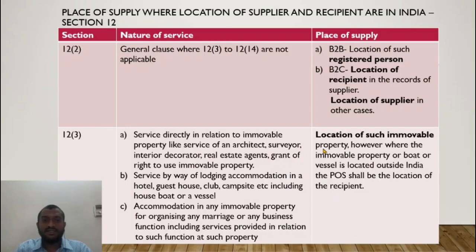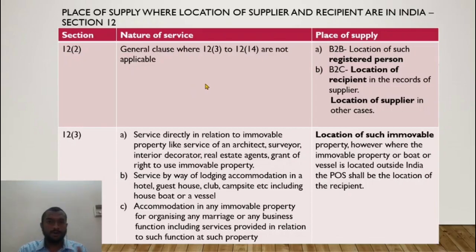Alright. Now let us start section 12. We'll find out the logic as to why this is the place of supply in each case. Let us take the case where the supplier and recipient are in the taxable territory. Look at section 12. The basic principle based on which we will remember everything is, which state is actually consuming the service, by heart or in substance. That will be the place of supply.